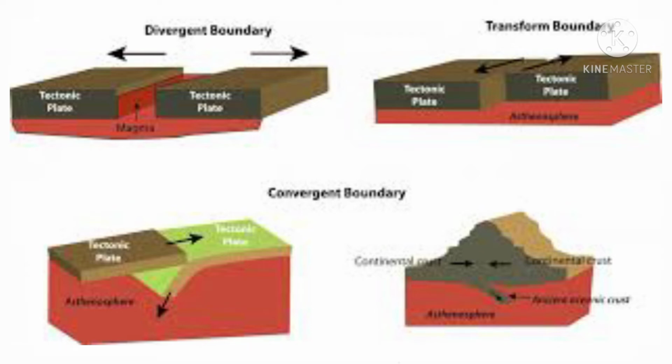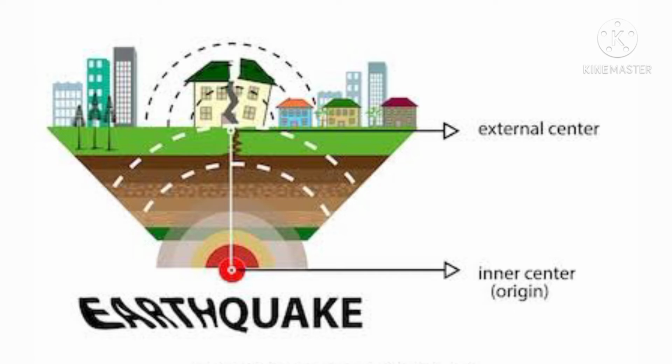The collision of the plates gives rise to waves called seismic waves. And these seismic waves are nothing but the vibrations from the earthquake that travel through the earth. The damage caused by an earthquake depends on the intensity of the seismic waves. If the intensity of the seismic waves is very high, it causes much damage. Such powerful seismic waves travel at a great speed and cover a large distance from the epicenter of the earthquake.